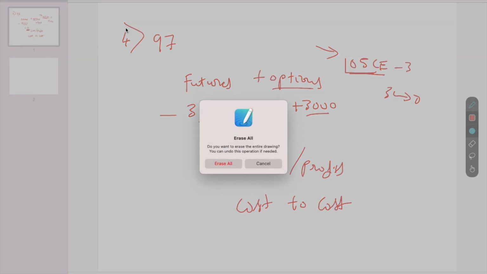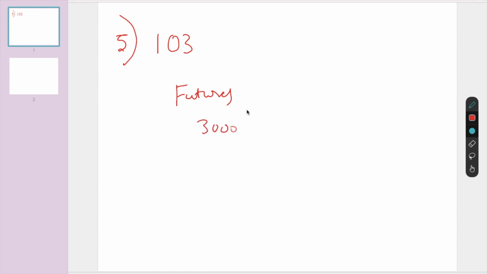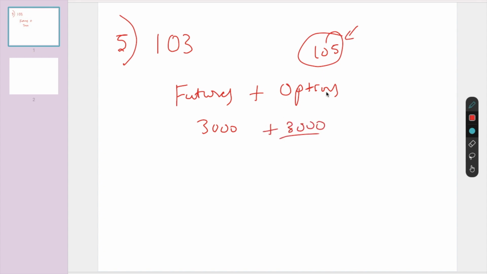Case study 5, it exactly closed at 103. So if it closes at 103, what is the profit in futures? 3 rupees. That is 3,000 profit. But what is the profit in options? See, if you sell a 105 call option, if it closes below 105, the entire money becomes 0. We are getting 3 rupees from the option.